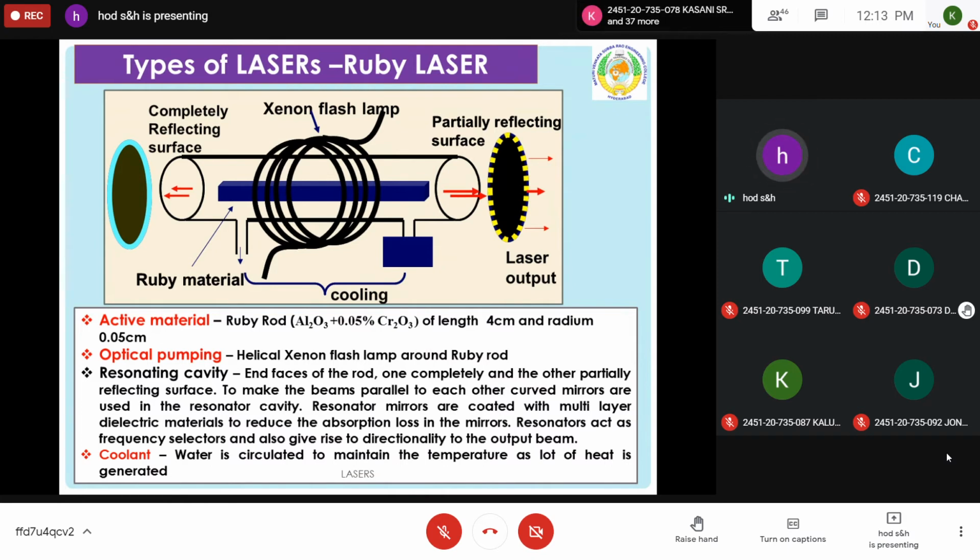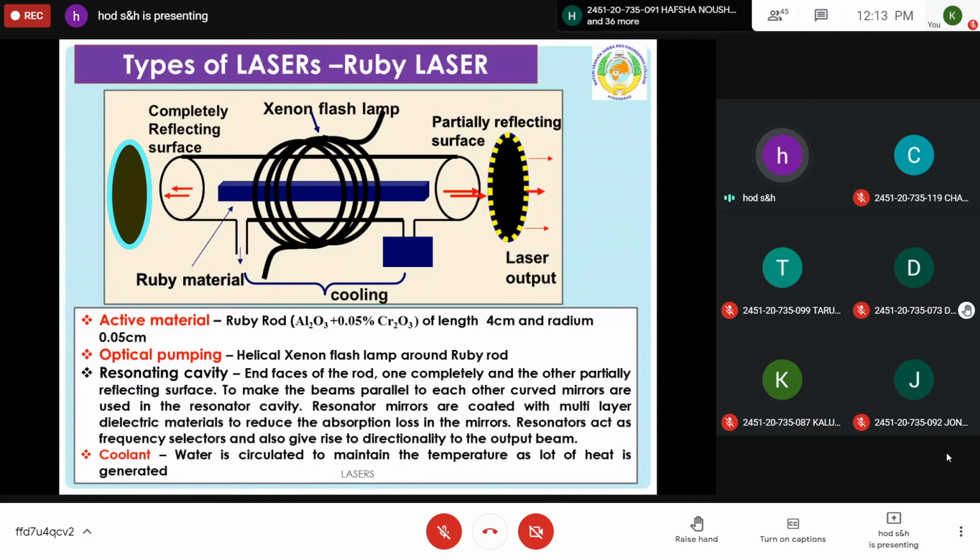So the first type of laser that was introduced is a solid state laser, which is called a ruby laser. Ruby is a crystal of aluminum oxide, Al2O3, in which some aluminum atoms are replaced by chromium oxide, Cr2O3. So it's a mixture of Al2O3 and chromium oxide. You have only 0.05% chromium, and aluminum oxide Al2O3 is mixed with chromium oxide in a very small percentage. This is called a ruby crystal.